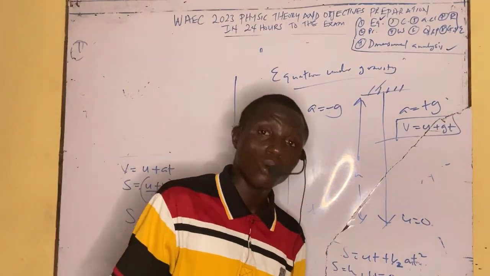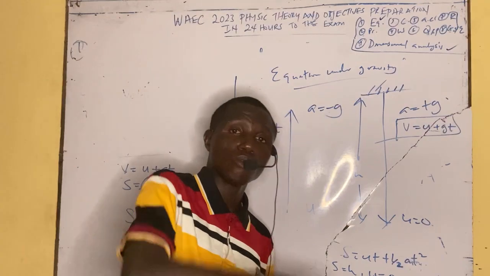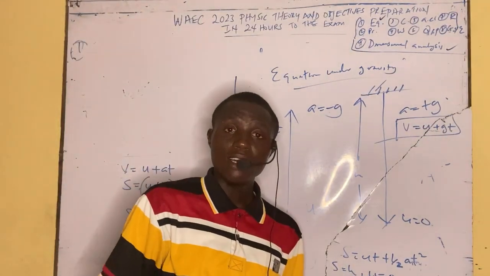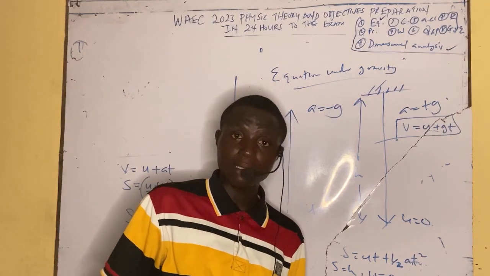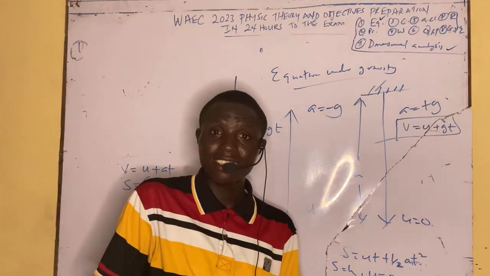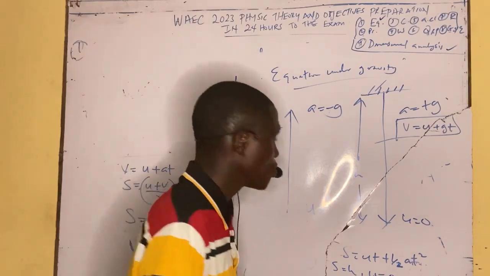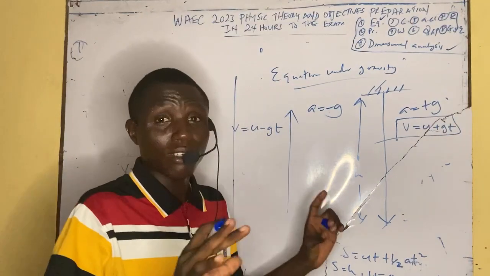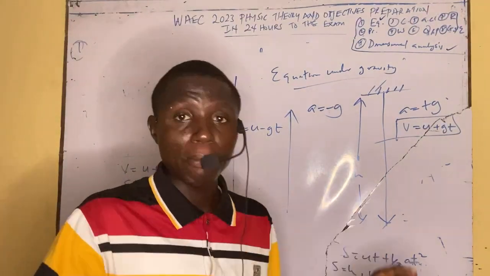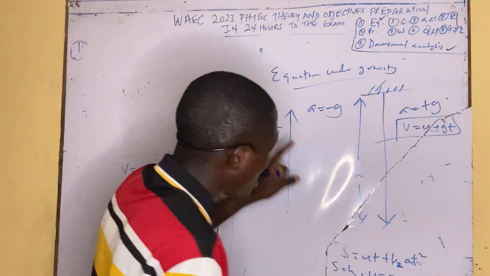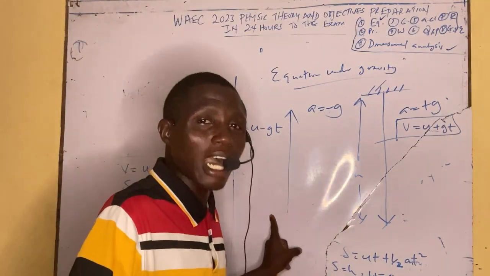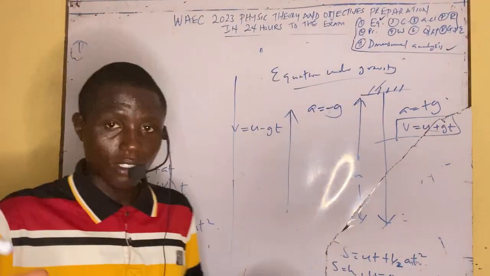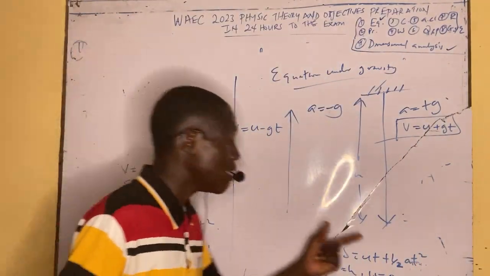When a body is thrown with an initial velocity and it's coming to rest, the final velocity v is 0 at rest. So note that it depends on the question. That's why I don't want to give you a stipulated word, or a theory that might not be applicable to all. But these formulas are very applicable. It depends on how the question is twisted, to know when u is equal to 0 and when v is equal to 0,